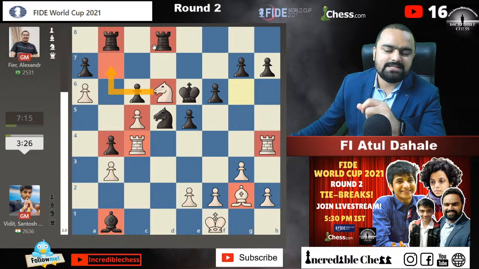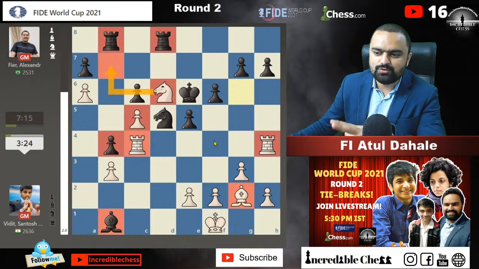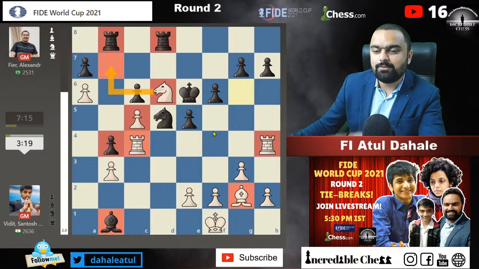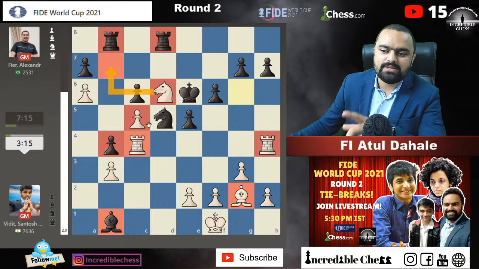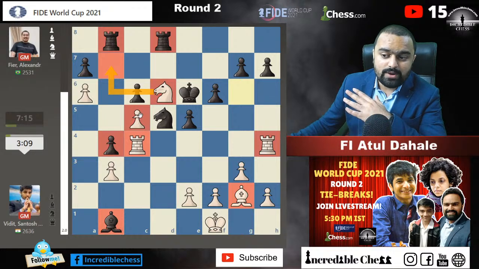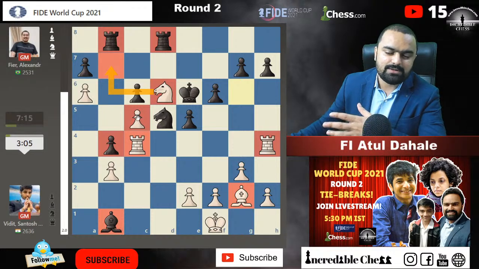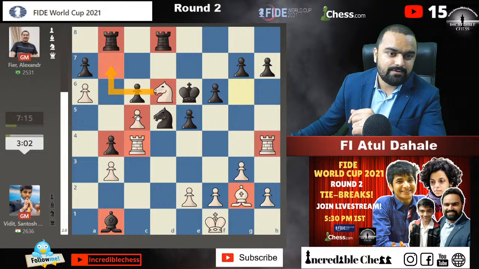If you compare the pieces, in this situation 4 pieces are there on the board. If 3 of your pieces are much better than your opponent's pieces, then definitely you have an advantage. And one more thing in chess, space advantage plays a big role. Here white definitely has more space, so white is much better in this situation. I will say, any day, if the endgame happens, white is the one you should prefer.